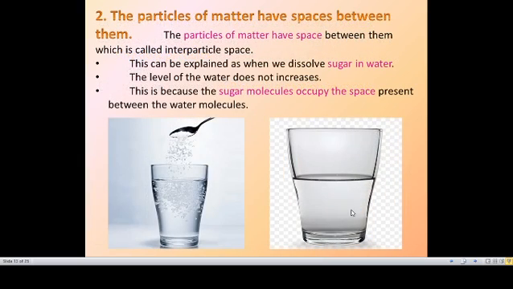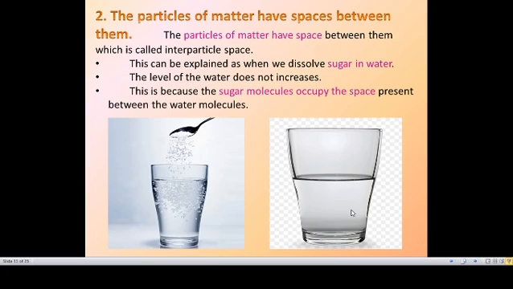Second character: the particles of matter have spaces between them. Matter has atoms and molecules; atoms and molecules are the particles present in the matter. From one particle to another particle, there will be some space in between them. This space between the particles of matter is called interparticle space. So the distance between the particles is called interparticle space.